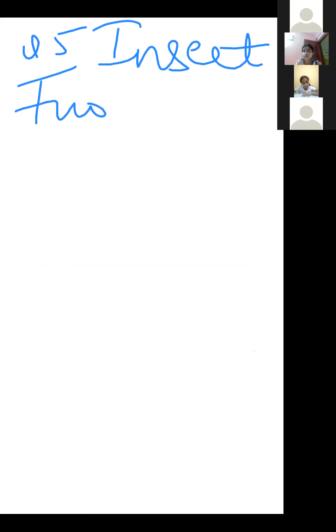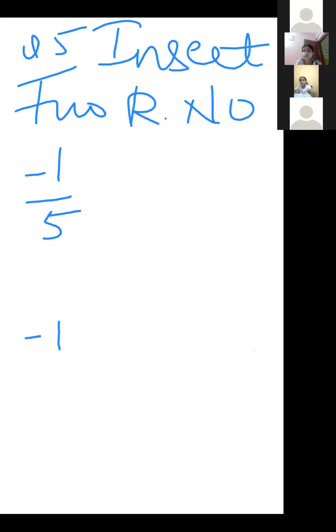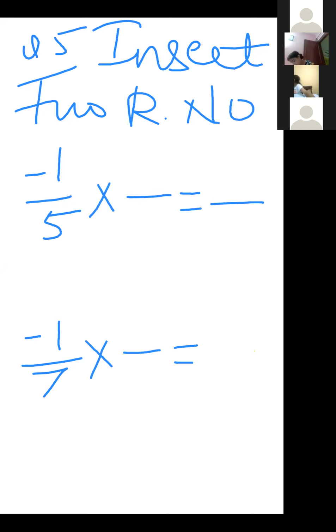Next is, your next question is, insert two rational numbers. Question number 5. Now you have to insert two rational numbers between -1/5 and -1/7. -1/5 and -1/7. Now you write two rational numbers. Now by which number do you have to multiply here? So your denominator must be the same.